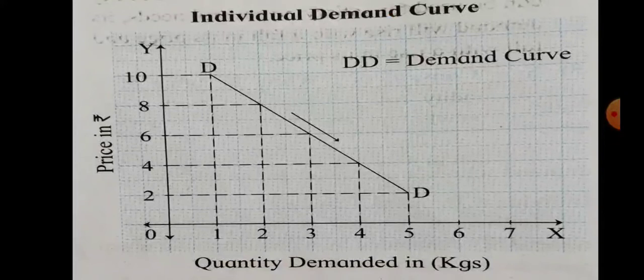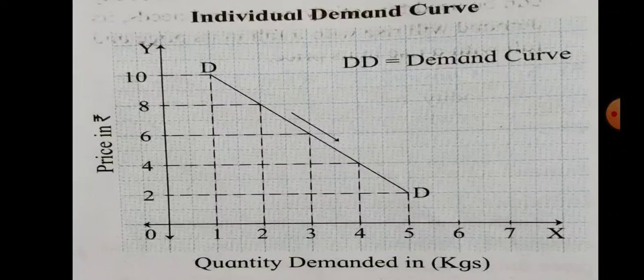Let us see individual demand curve. It is indicated by DD, that is a downward sloping demand curve from left to right. Here, at price rupees 10, quantity demanded is 1 kilogram. When price falls to rupees 8, quantity demanded rises to 2 kilograms. When price falls again to 6, quantity demanded rises to 3 kilograms. When price falls to 4, quantity demanded rises to 4 kilograms. Finally, when price falls to rupees 2, quantity demanded rises to 5 kilograms.